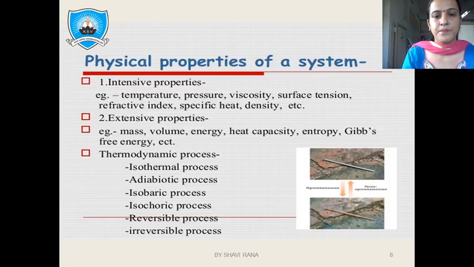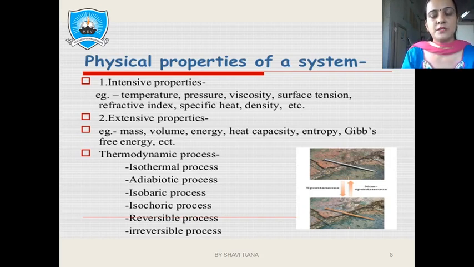There are a few physical properties related to thermodynamics: intensive properties and extensive properties. Intensive properties are those which do not depend on the amount of matter, such as temperature, pressure, viscosity, surface tension, refractive index, specific heat, etc. Extensive properties are those in which the amount of matter is considered, for example mass, volume, energy, heat capacity, entropy, Gibbs free energy, etc. Altogether, there are many thermodynamic processes: isothermal, adiabatic, isobaric, isochoric, reversible, and irreversible processes.